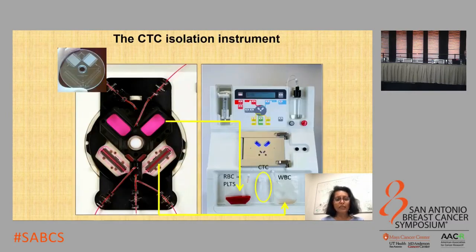This is the CTC isolation instrument where this microfluidic CTC chip is loaded. Processing blood through this chip basically removes the red blood cells and the platelets away, and the white blood cells away from the CTCs, which are then collected in the product chamber.